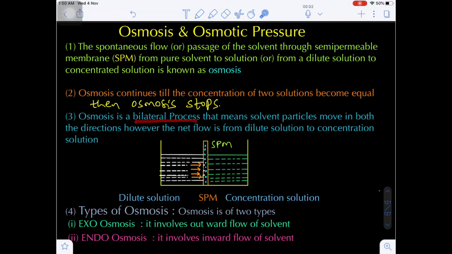That means from solution to the solvent, and from the solvent to the solution, from both directions the solvent molecules are allowed to pass through the semi-permeable membrane. But the resultant net flow is always from a dilute solution to a concentrated solution, otherwise from a solvent to a solution. Are you getting my point?